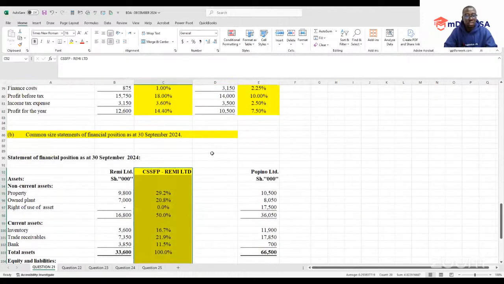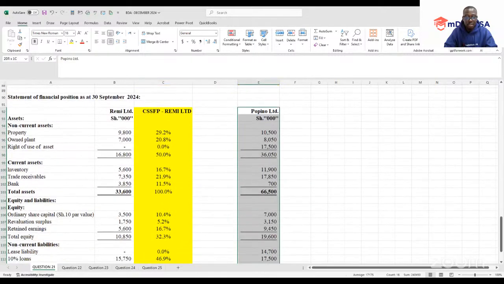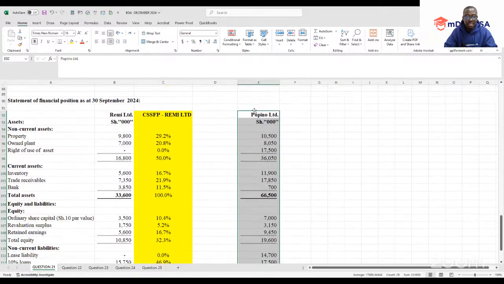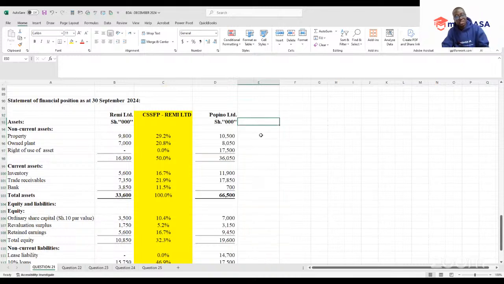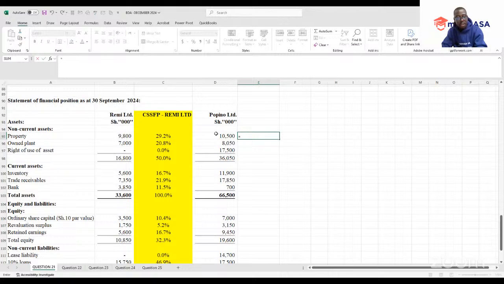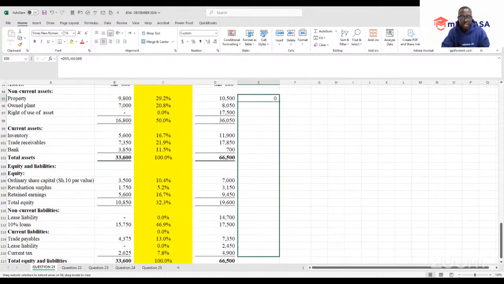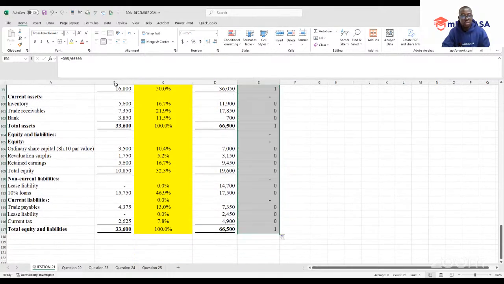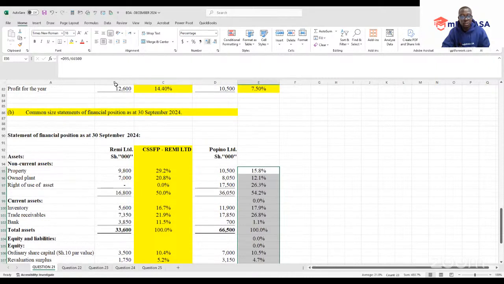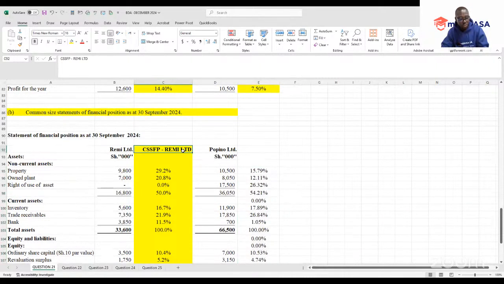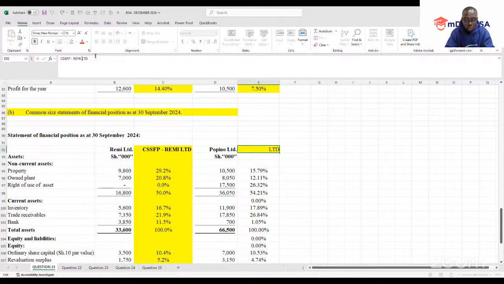We proceed to the next company, which is Popino Limited. So we have this case here. The same procedure will apply. I need to take our line item and divide by the total assets, which is 66,500. I'll just have it there so that it should be the same format. I drag it all through, and once I'm through with that, I have it into percentage, then we have our data here. This is Popino.